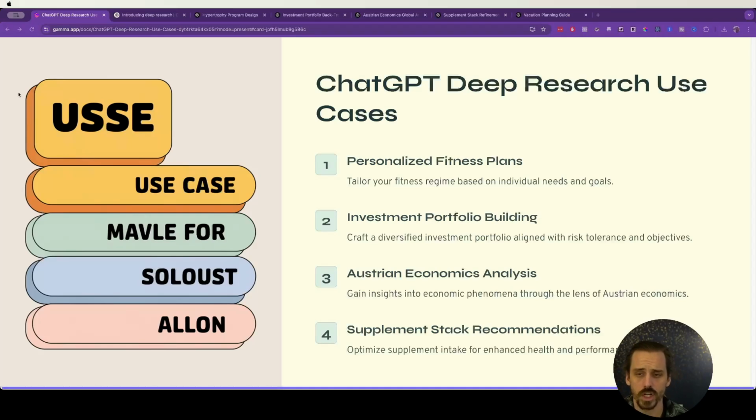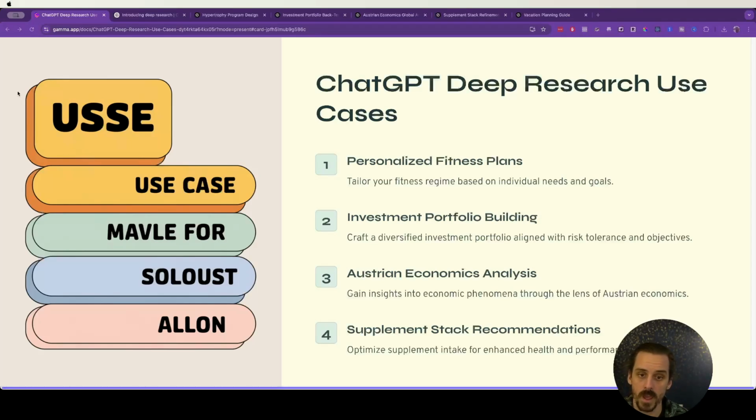So I'm going to go through, I have 4 here, but it's actually a 5th bonus use case that I thought to do. One, we're going to build ourselves a personalized fitness plan. So I'm actually building a custom fitness application for myself in React Native as a side project. And part of that is needing to give the system an agentic AI logic for how to actually build out fitness plans appropriately. And so we're going to go through doing some research for that, which is going to be pretty cool.